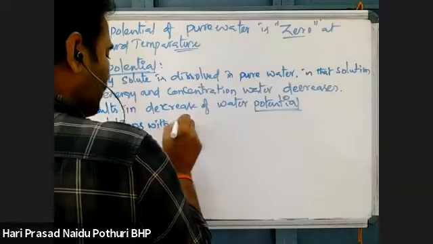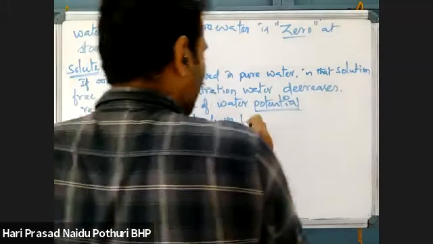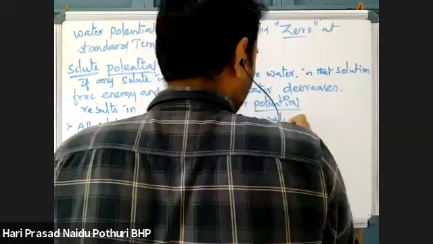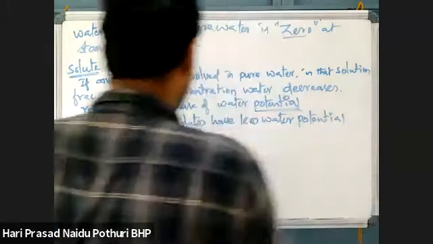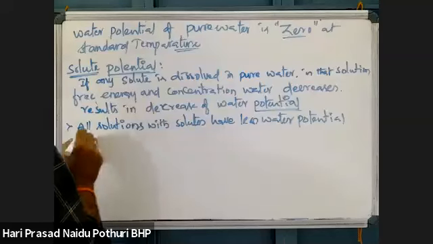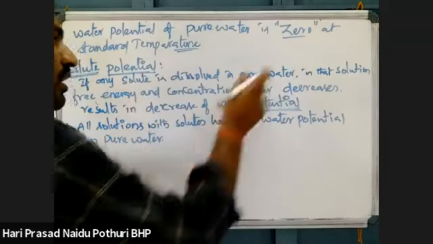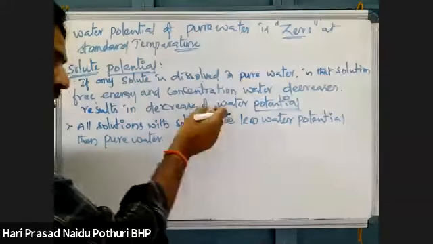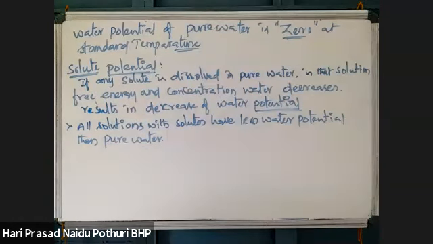All solutions with solutes have less water potential than pure water. That means pure water has a water potential of 0. When water potential is less, it will go minus. Hence all solutions have lower water potential than pure water.